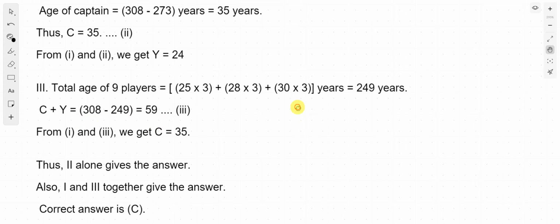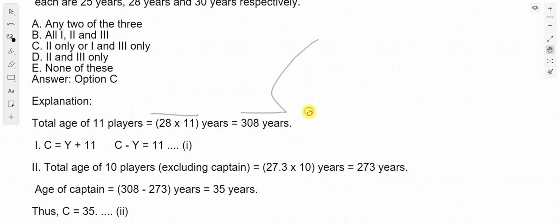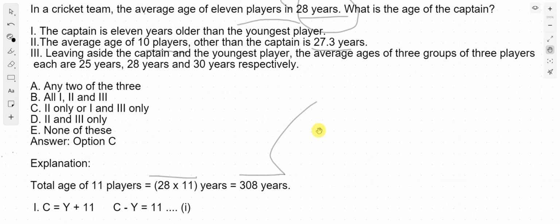So in the question we need to calculate the age of captain. So any two of three? Well, no. All first, second and third? No, because we got the answer before even solving the third part. Second only, or first and third, or second and third? No, third is not required at all. E, none of these? No. So the answer is first and second, option C. Option C is the answer.